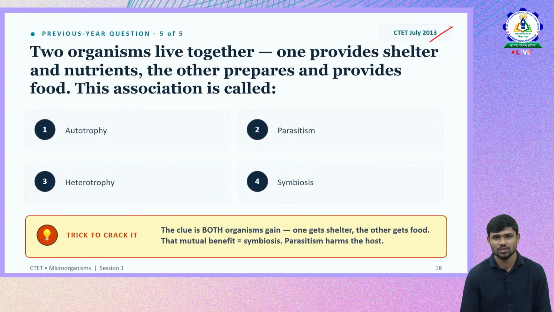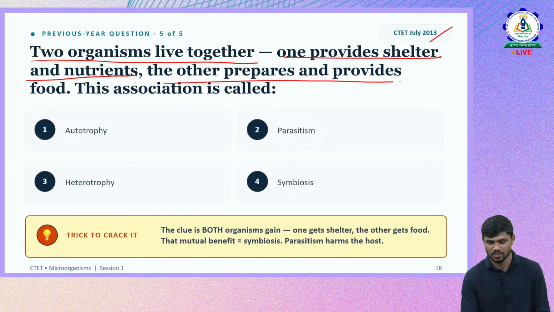So one more question from 2013. Okay. So two organisms live together. This question is about the relationship between the microorganism and the other organism. Two organisms live together. One provides shelter and nutrients. The other prepares and provides food. This association is called as. So both are benefited here. So always remember, if both the organisms in a relationship are getting benefited, it is symbiosis.